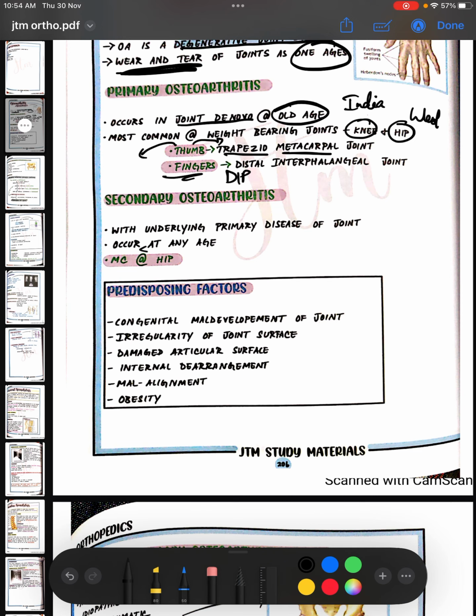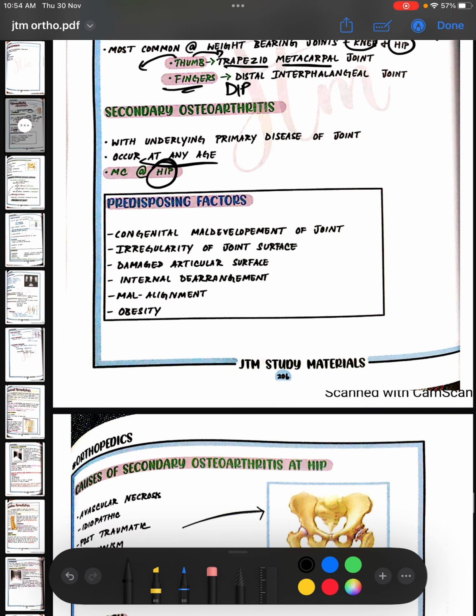So this can occur at any age. So most commonly at the hip. So predisposing factors. See, first you can have congenital maldevelopment of a joint. Okay, so congenitally you can have some maldevelopment of the joint and irregularity of the joint surface, damaged articular surface, okay, any internal derangement, okay, malalignment, okay, and obesity, which increases pressure on the joints.